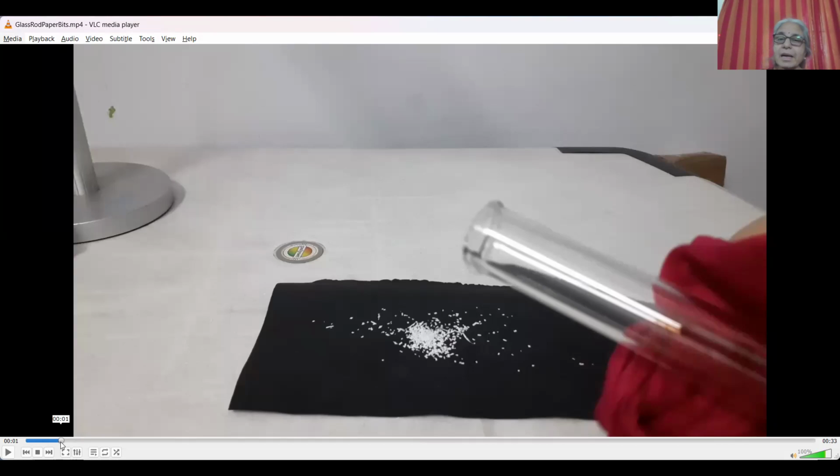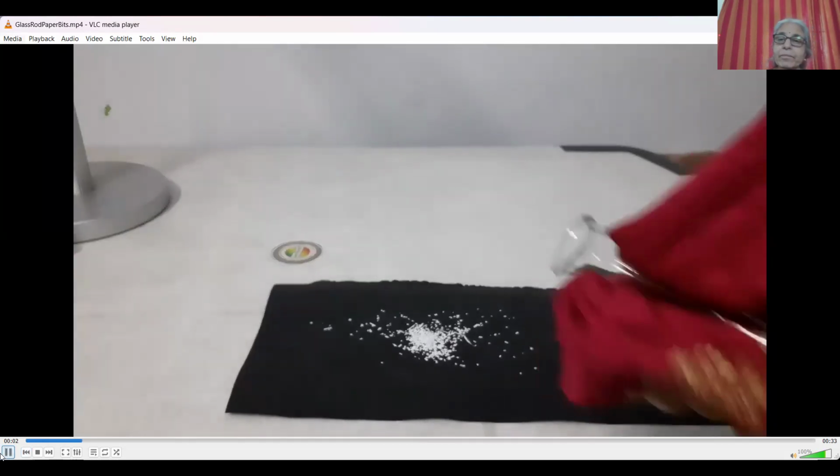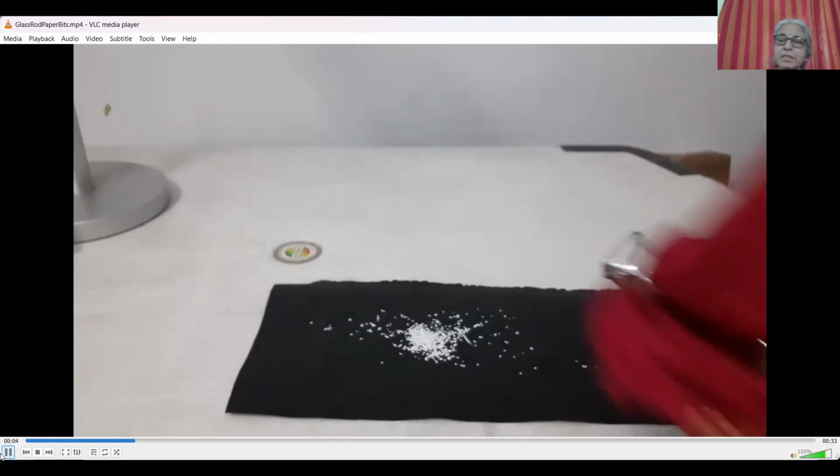Next, I take a glass object. This is a measuring jar made of borosilicate glass, and I'm rubbing it with a silk cloth. It's a measuring jar.